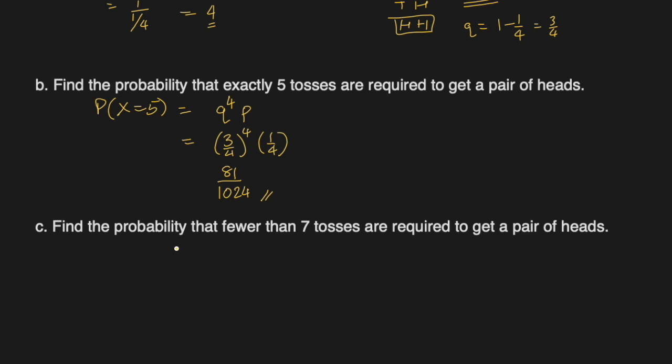Now find the probability that fewer than 7 tosses are required to get a pair of heads. It means we may get a success in the first attempt, or second, or third, or fourth, up to the sixth, but in these 6 attempts for sure we'll get a success. Which one, we are not sure.